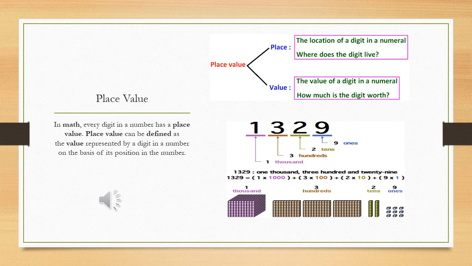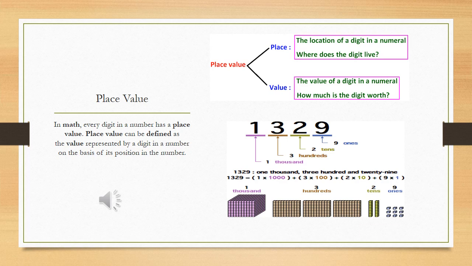It's a basic example. As I told you before, in every number there are many digits, and every digit has its own value, its own worth, its own position. By the help of this value and position, you get the actual value of the whole number. If any one digit is missing, you can't calculate the number in a proper form. You just have to assume or approximate the number. You can't calculate it actually.